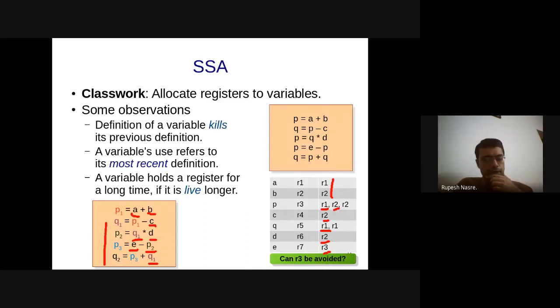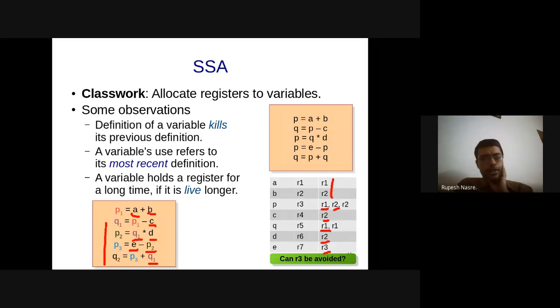Right? So let's complete this. So E and P2, so R3 and R2 are the ones that get used, and then P3 is the one that is to be assigned some register. Now again, E is not used further, so I can give R3 to it, but P2 is also not getting used further, and therefore I can assign R2 also. So R2 or R3 I can assign to P3. R1 I cannot assign because Q1 still is there in R1.